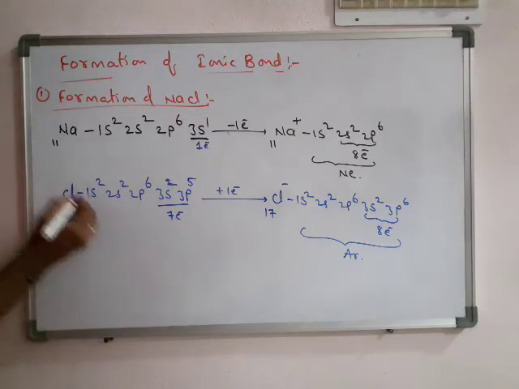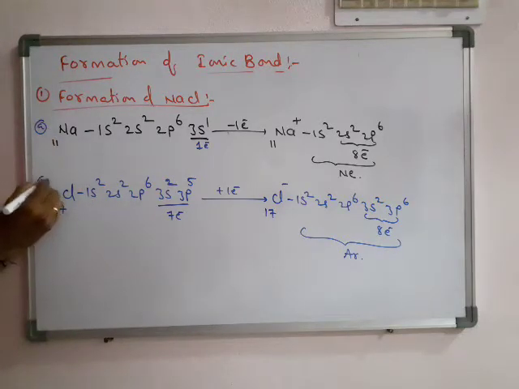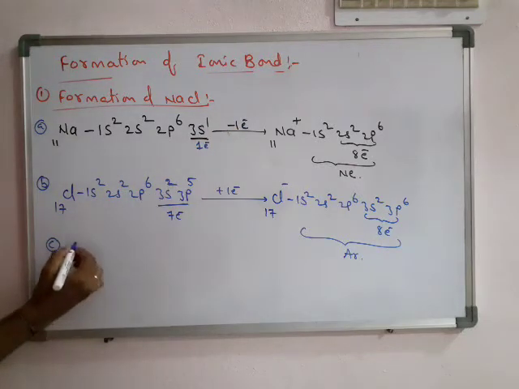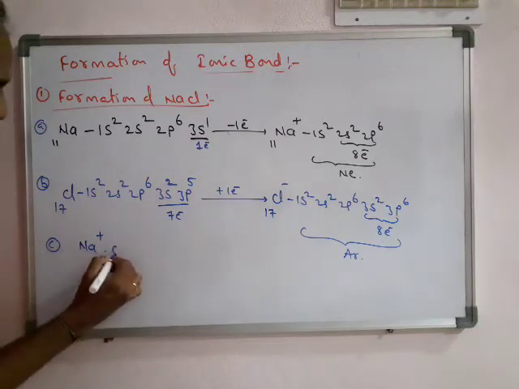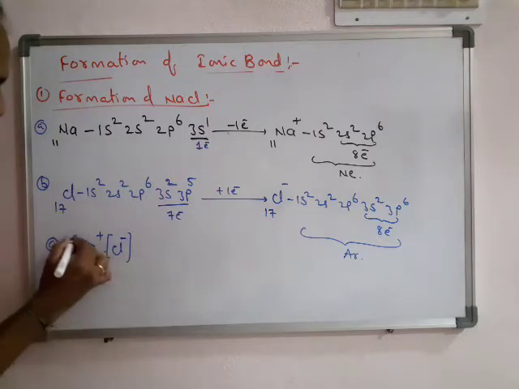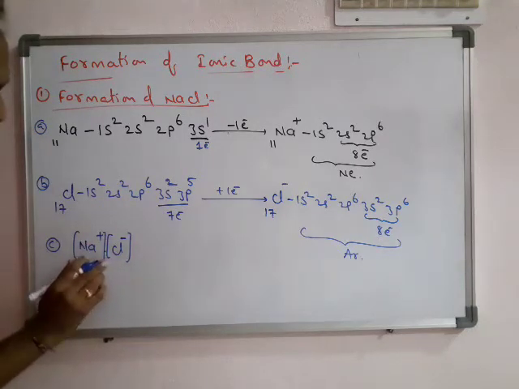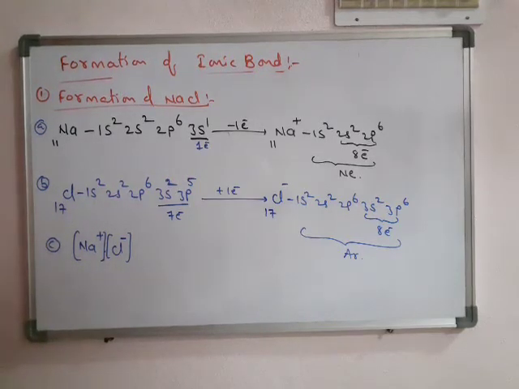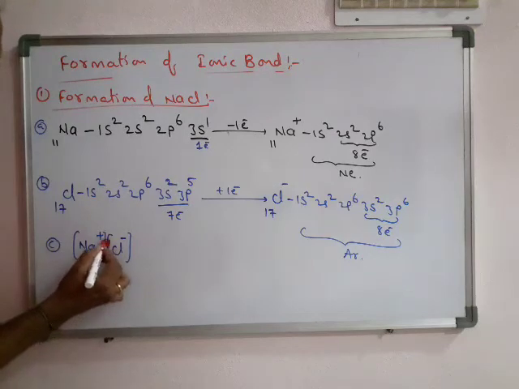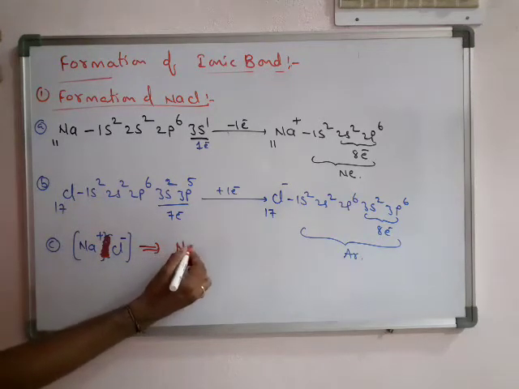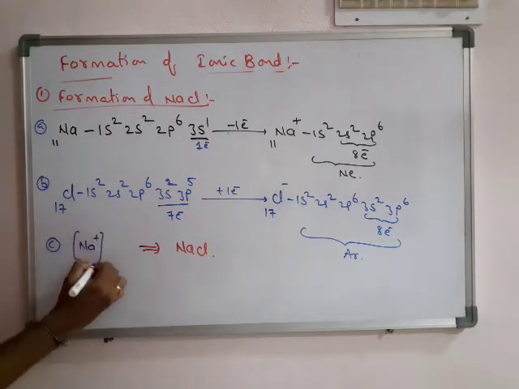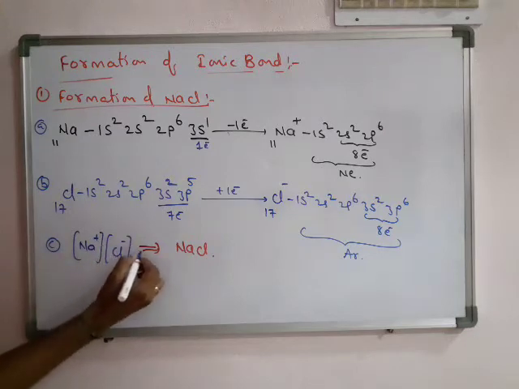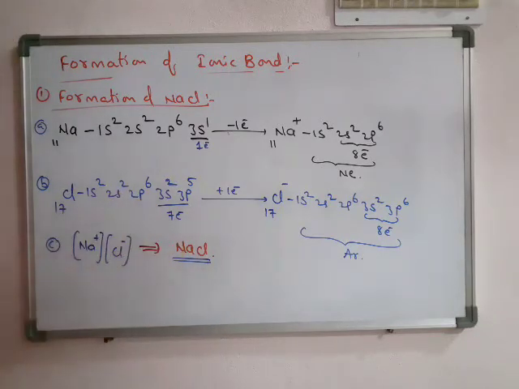Now we can write these as the steps. The stable Na+ ion and the stable Cl- ion have a strong attraction force, plus and minus. A strong attraction force takes place between them, and NaCl is formed. So here the attraction force between Na+ and Cl- results in the formation of sodium chloride.